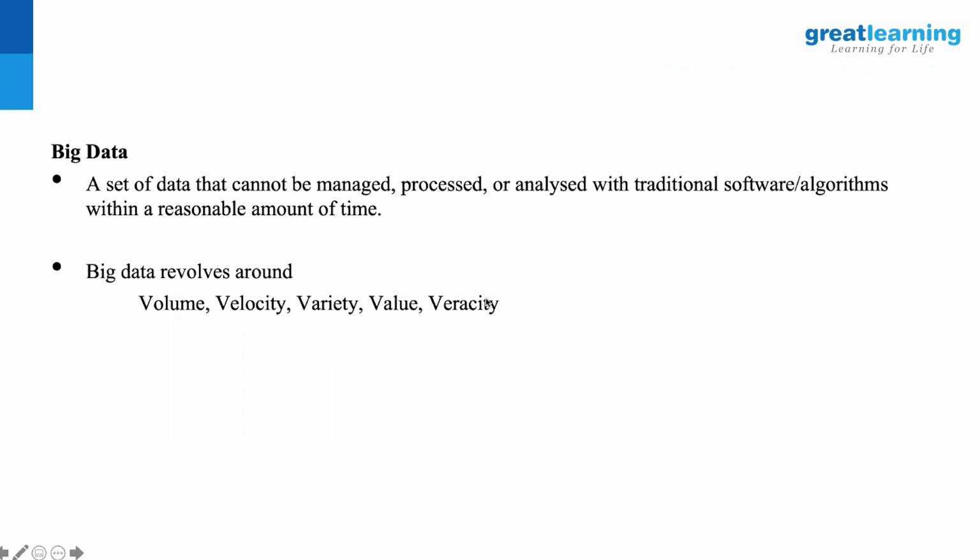And lastly, veracity. What does veracity mean? Veracity is about the truth or the accuracy that the data provides, how much you can rely on the data, the reliability and the accuracy that the data holds. Well, there is a lot of data inside it, but I cannot make total sense of it. It may be 50% true, but I'm not sure if that completely holds. The data should be able to tell you that veracity part. It means it is consistent, accurate, and you're able to rely on what it is throwing at you. That's what veracity is. All these 5 parameters will decide whether that big data is meaningful, and you can bank on it and leverage it for your applications.